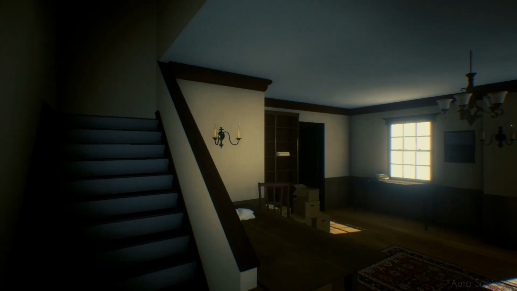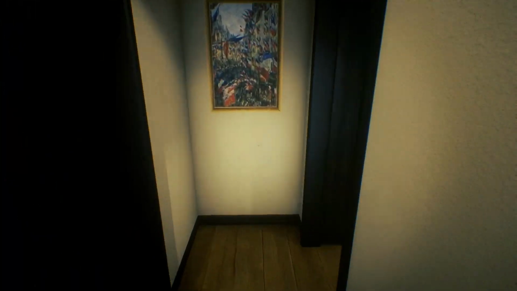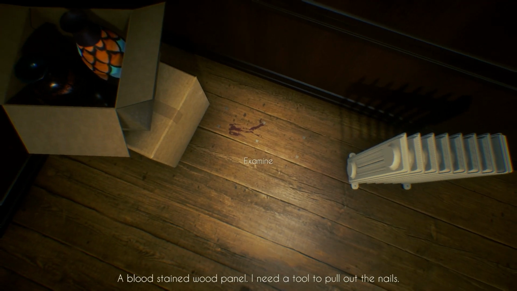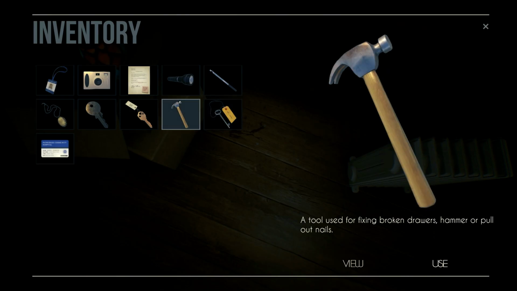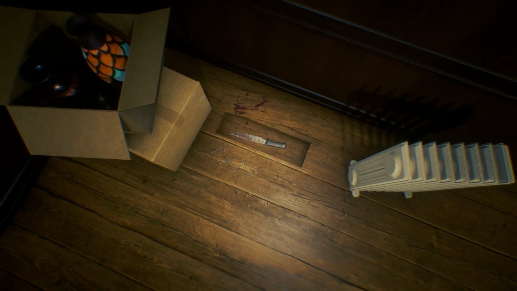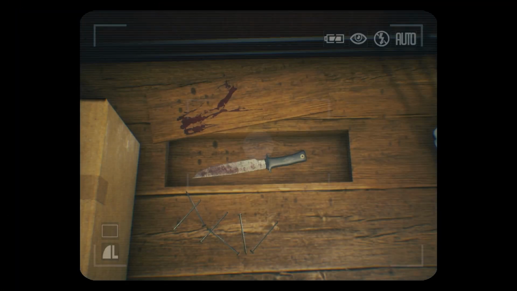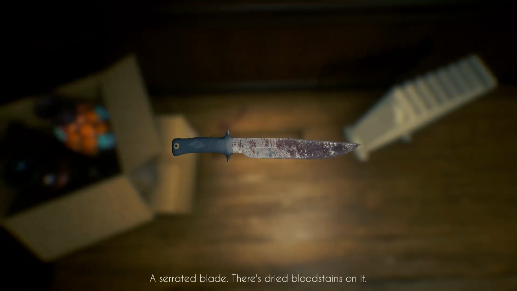Okay, so we're back at Bernard's house. We're gonna go back upstairs to the unlocked room for the evidence that's here. I need to pull some nails. Oh, a bloody knife is discovered under the floorboards. A possible murder weapon. But for who? Vivian, Scott, or Steve Moss?